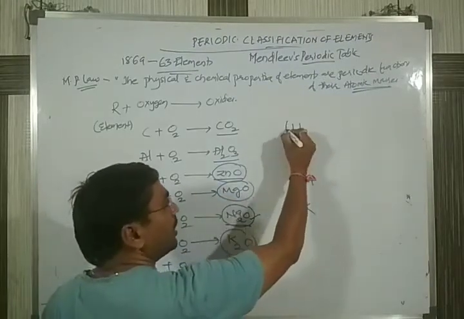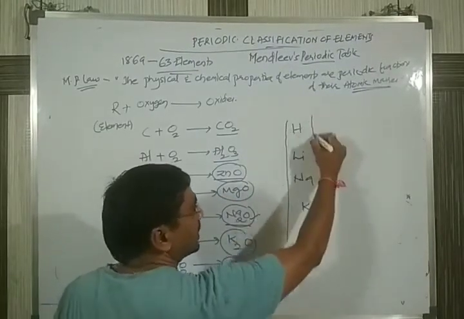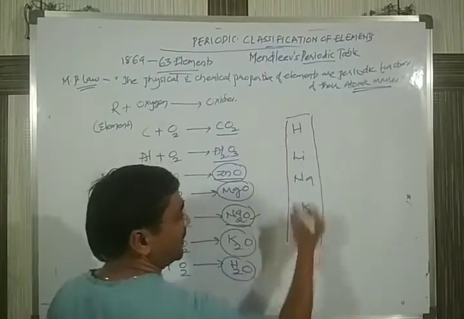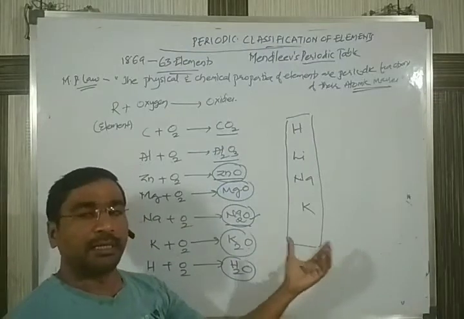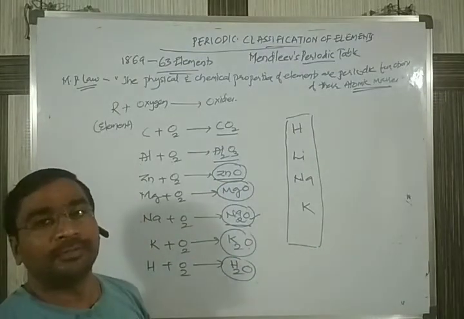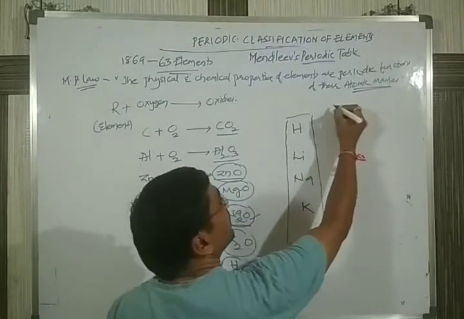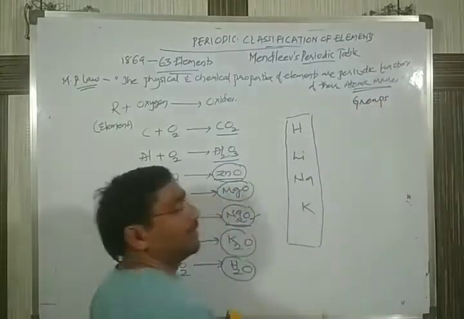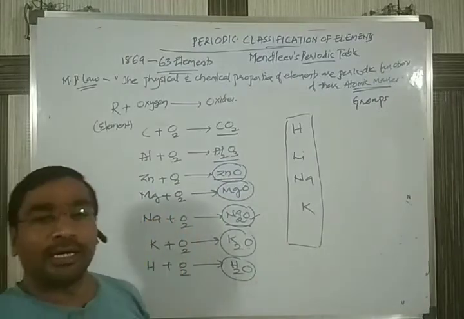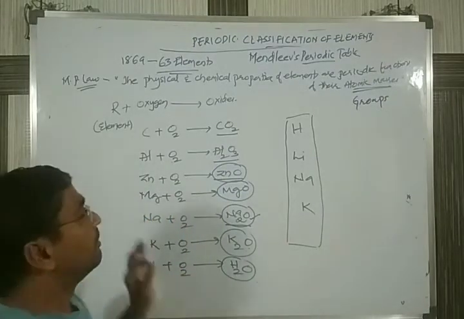If all the elements are arranged like this, a vertical column is obtained. This vertical column he called a group. Okay, a vertical column is called a group.